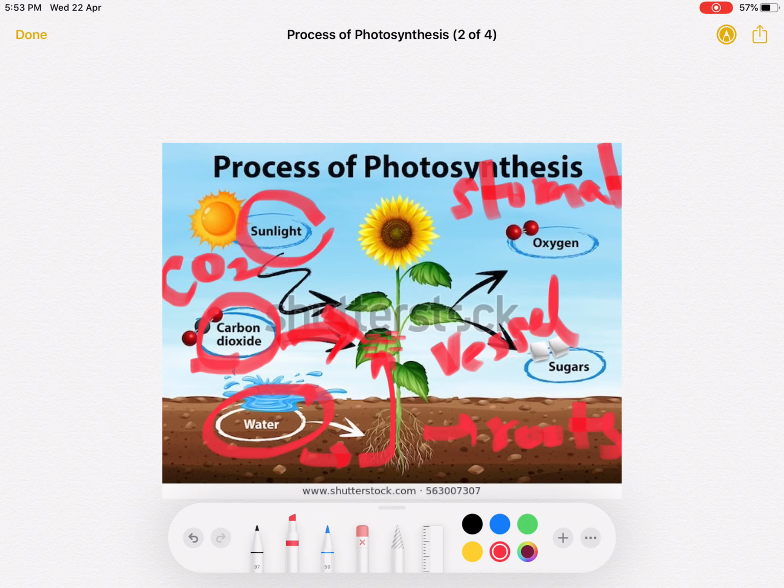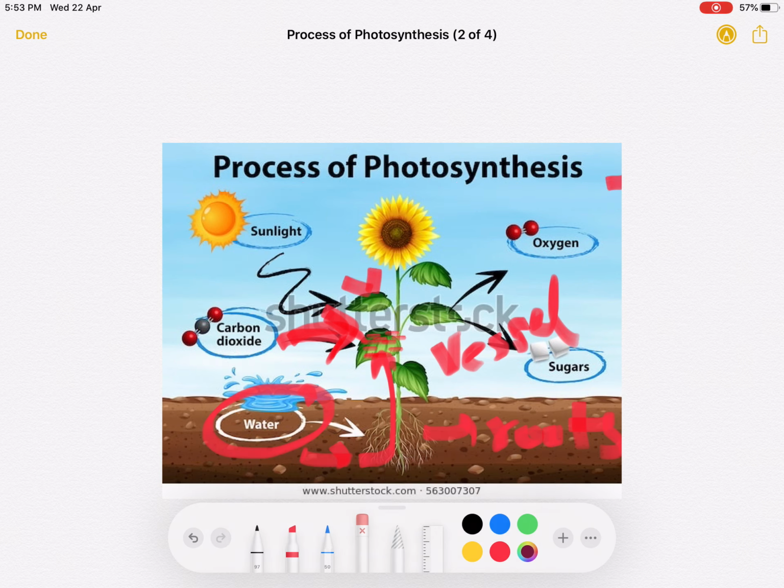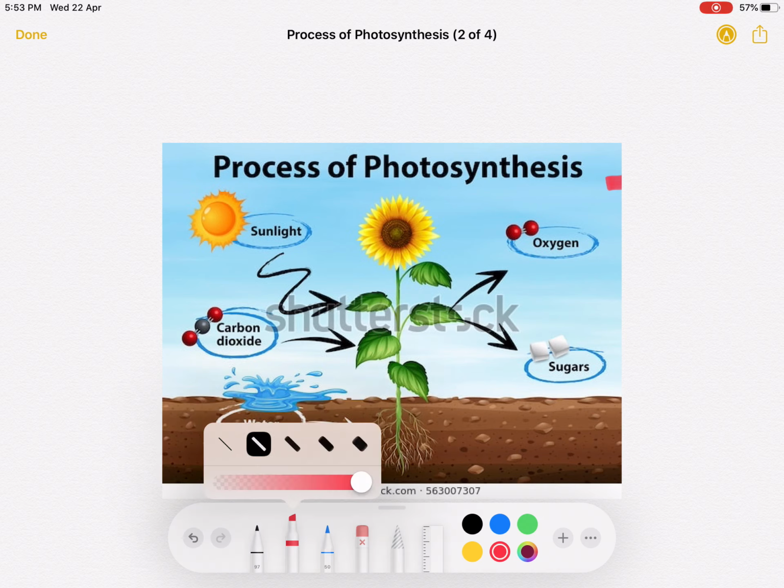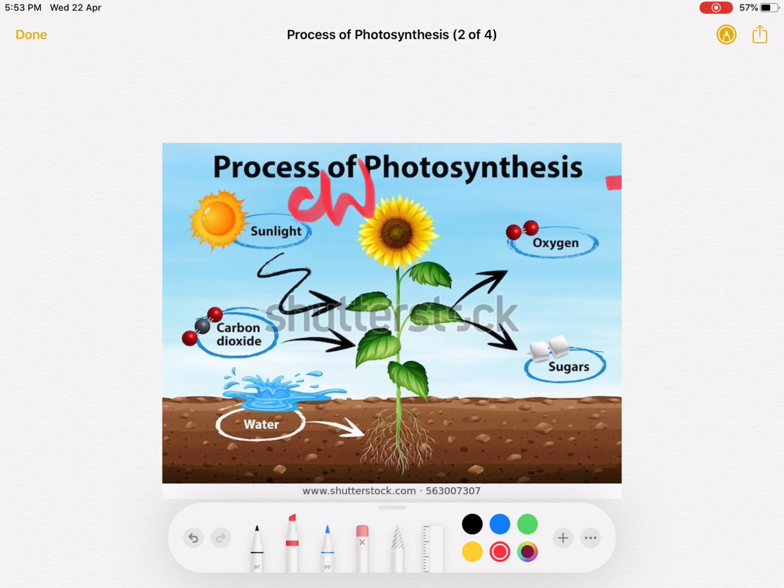After that, sunlight. This is the most important thing in the process of photosynthesis. Sunlight is absorbed by the plants by a green pigment that is called chlorophyll. First I will erase everything, then I will tell you. So the green pigment is called chlorophyll.